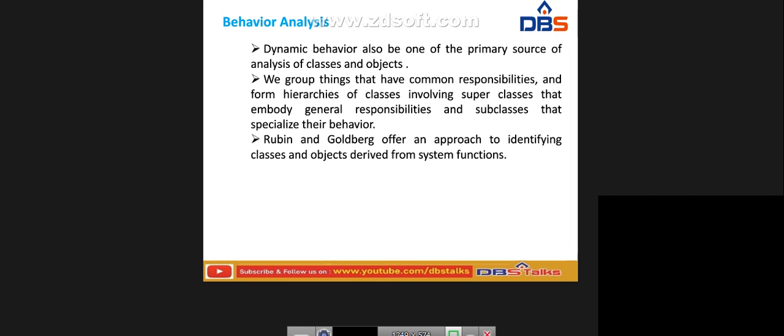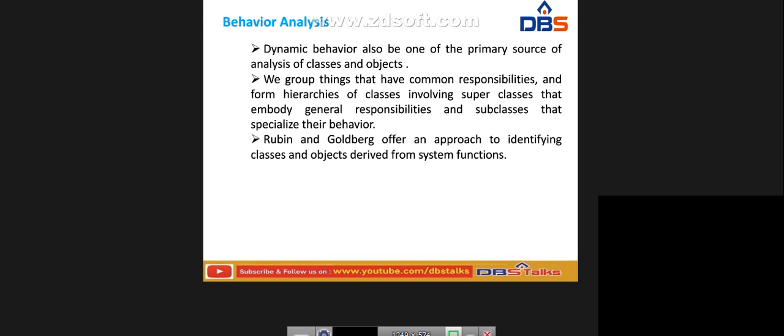Next one. So behavior analysis, that is, the dynamic behavior, is also one of the primary sources of analysis of classes and objects. For example, we group things that have common responsibilities and form hierarchies of classes involving superclasses that embody general responsibilities and subclasses that specialize their behavior. So simply we can use the inheritance concept, that is, the superclass and subclasses. It may be transferred to all the operations performed by the subclasses. It's based upon the situation.